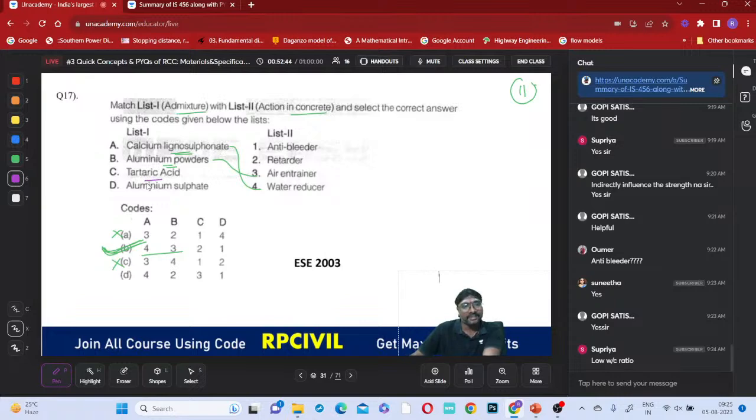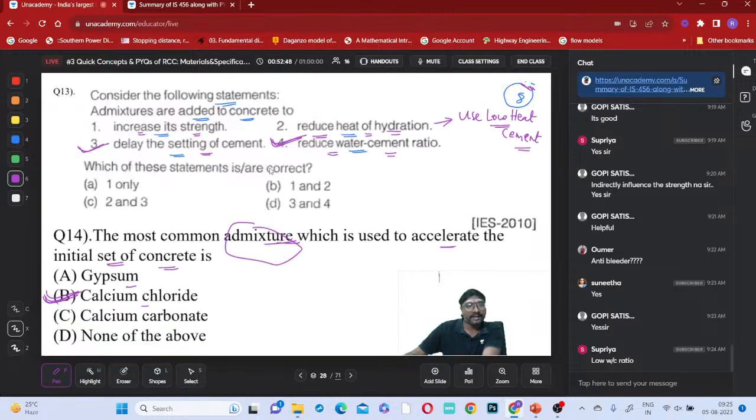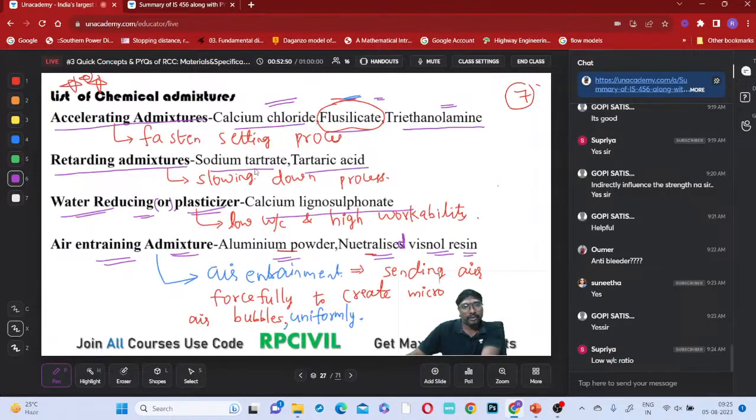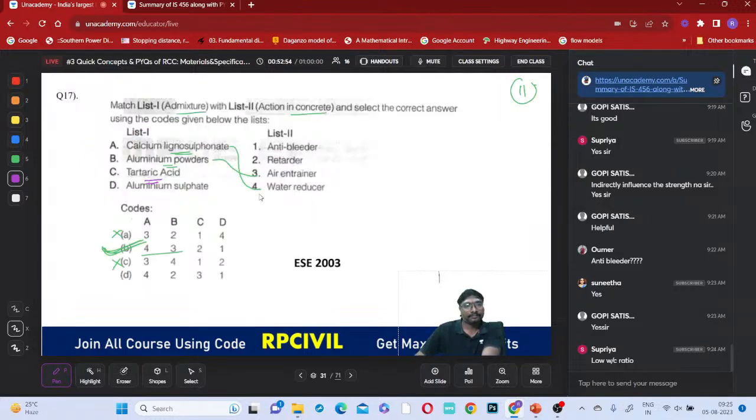Now, tartaric acid. What is the purpose of this tartaric acid? Tartaric acid and sodium tartrate are mainly retarders. So this tartaric acid is a retarder. Aluminium sulfate, what will this aluminium sulfate be used for? It is an anti-bleeder. It will not allow the bleeding.